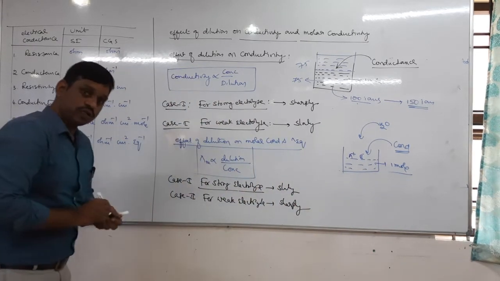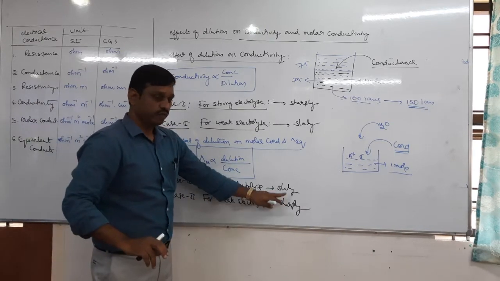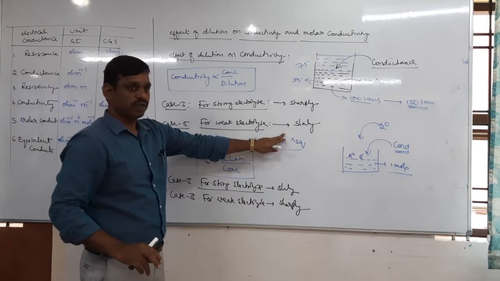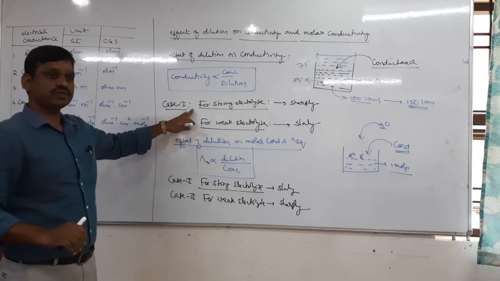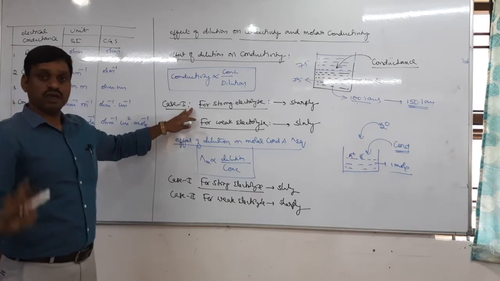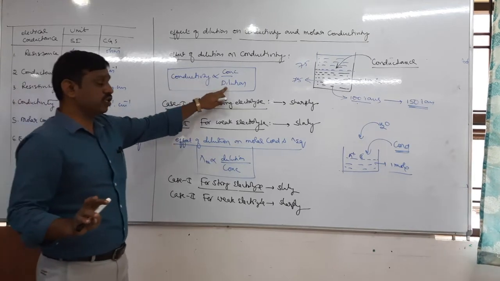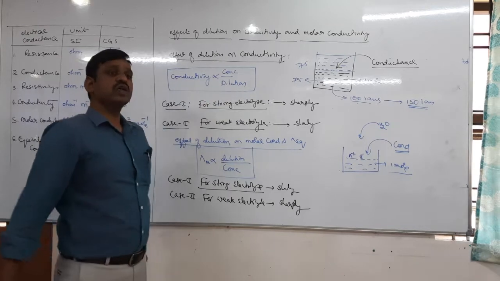Okay. So here also we expect only a question on whether it is sharply or slowly. There are hardly 3-4 questions we can expect. First question is, what is the relation between conductivity and dilution? Conductivity is inversely proportional to dilution, or conductivity is directly proportional to concentration.